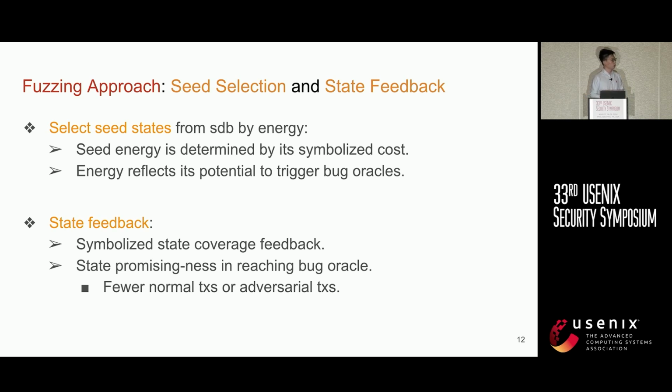It involves 2 key factors. First, we consider symbolized state coverage feedback. Next, we evaluate state promisingness in reaching the bug oracle. It involves fewer normal transactions or lower adversary transaction fees in the end state compared to the initial state.